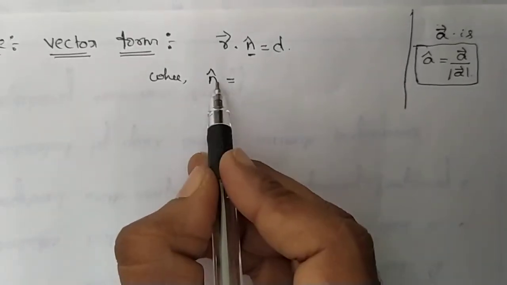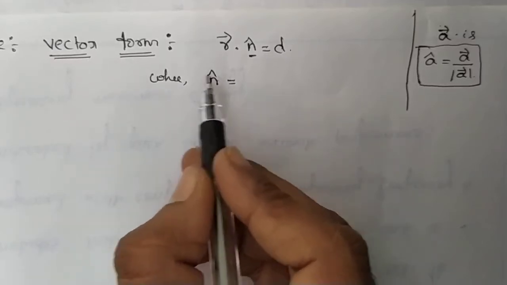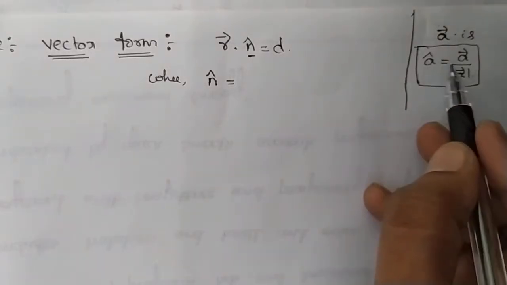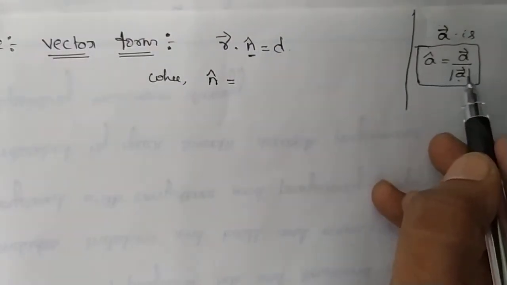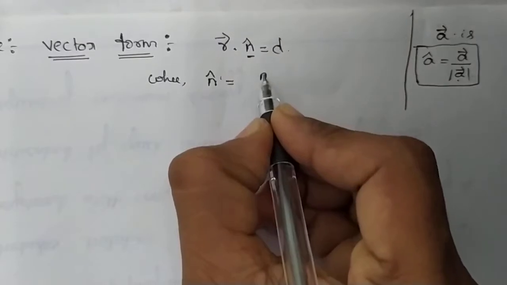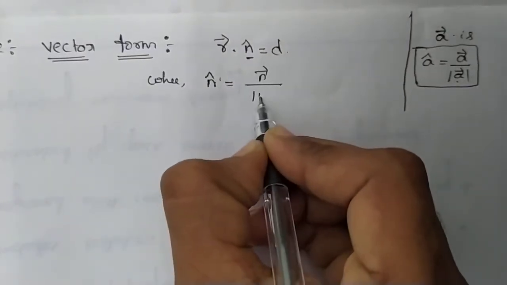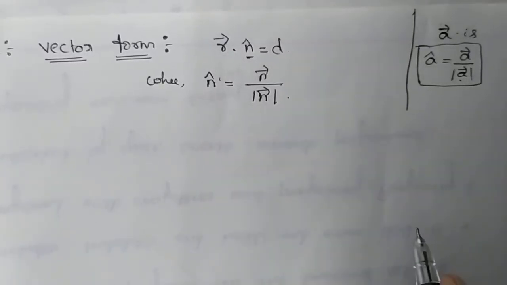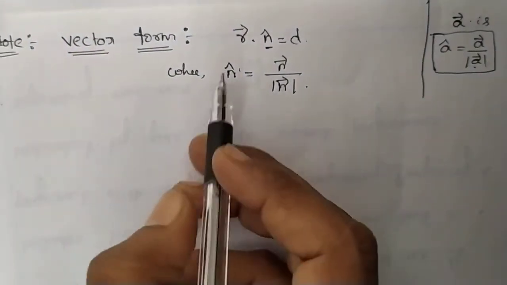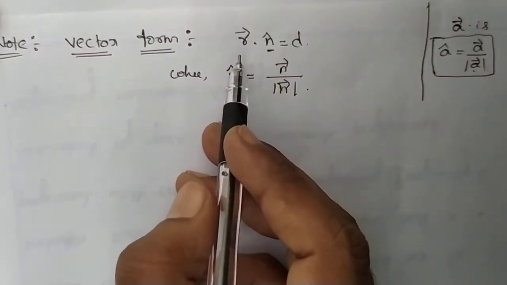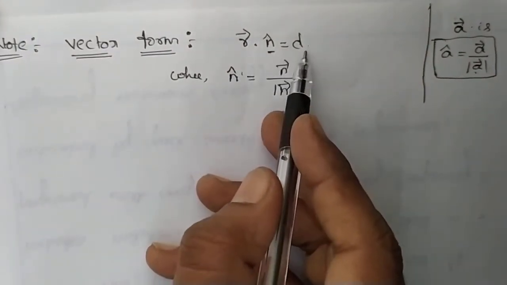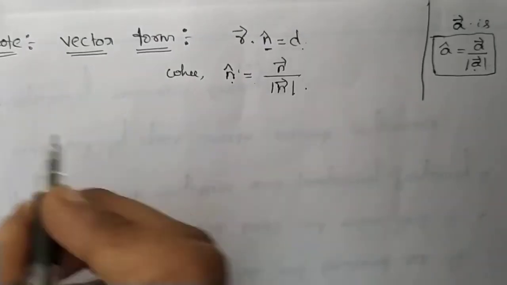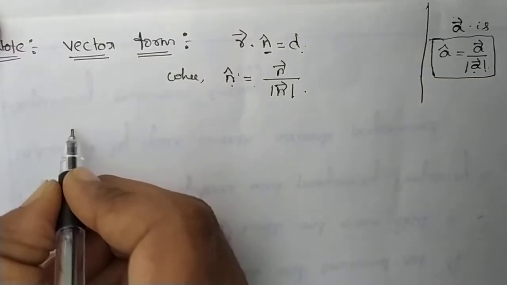Now here we have n cap. How are you going to define this unit normal vector n cap? A cap is A vector by magnitude of A vector, so n cap is n vector divided by magnitude of n vector. The equation of a plane in normal form is r dot n cap equals d, where n cap equals n vector divided by magnitude of n vector. So it is the vector form.